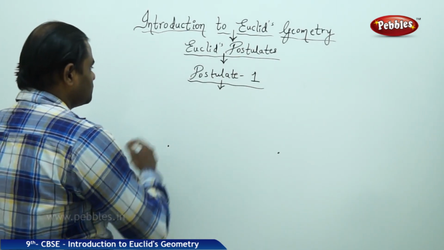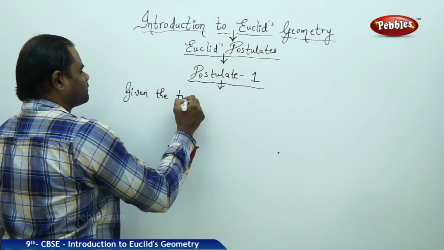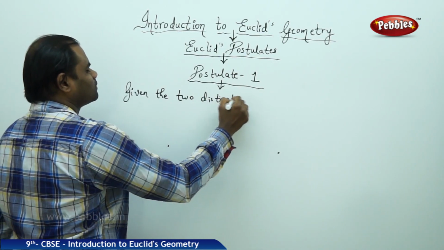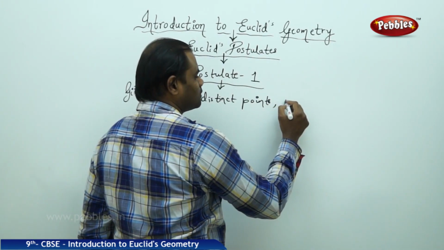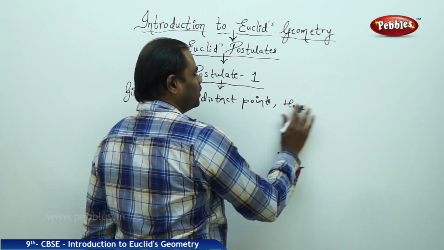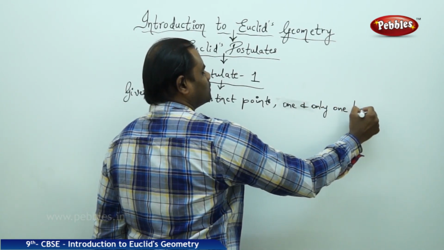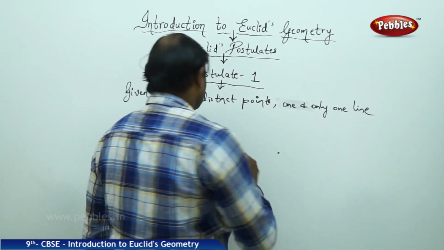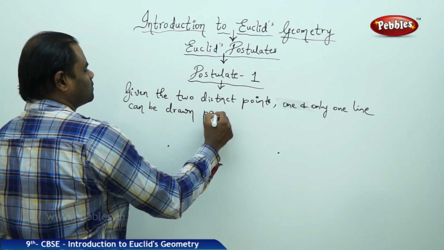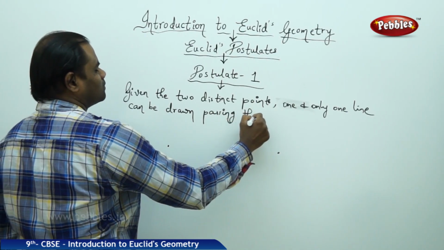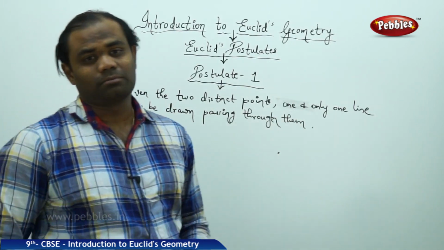So here postulate number 1 says, given the 2 distinct points, one and only one line can be drawn passing through them, that is, passing through the 2 distinct points.